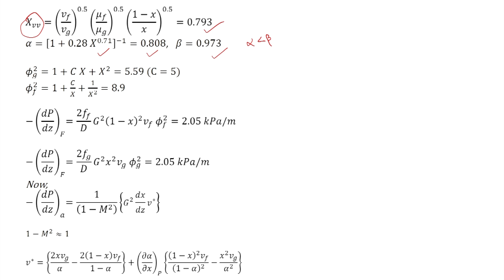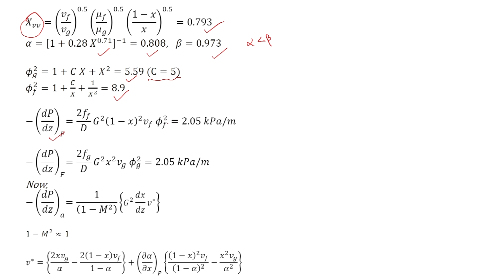Then we use the Chisholm-Laird relations. Again, for phi g square or phi f square we could have used graphs, but here we are using Chisholm-Laird relations, and with C equal to 5 for the viscous regime, we get phi g square 5.59 and phi f square 8.9, and then we calculate this frictional pressure gradient.